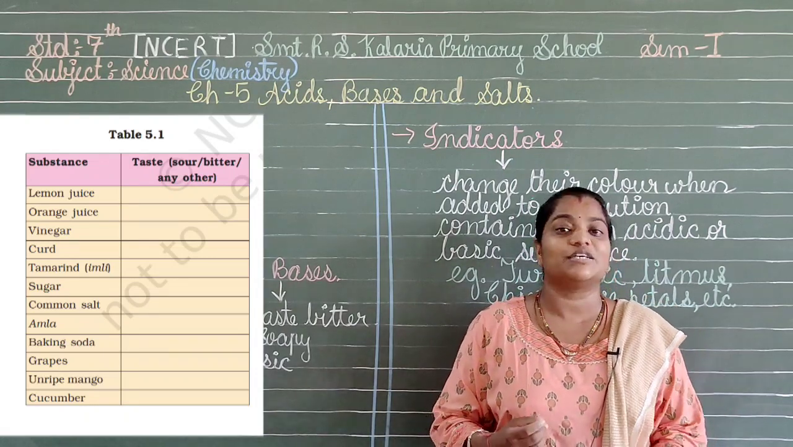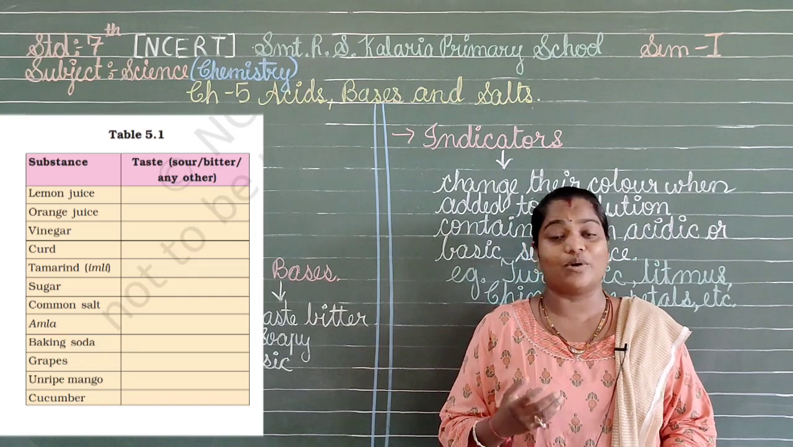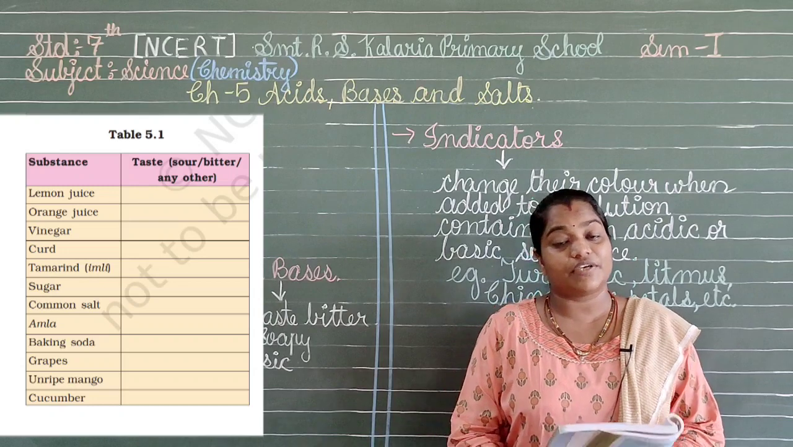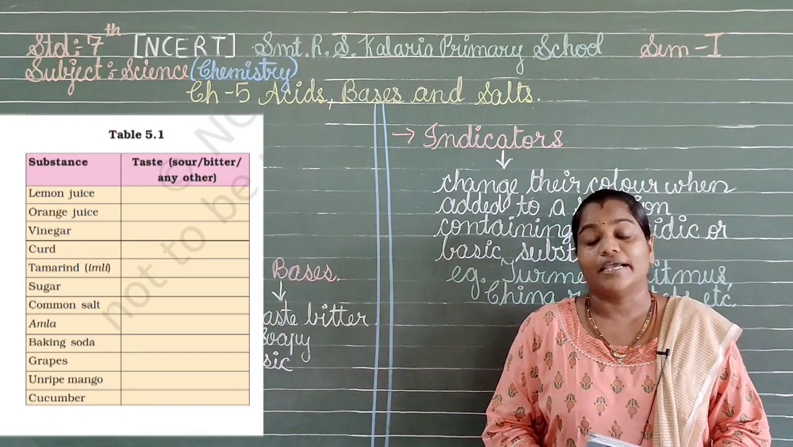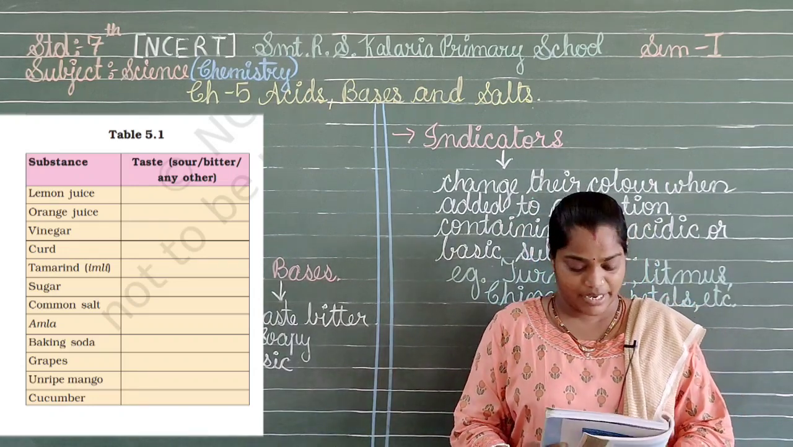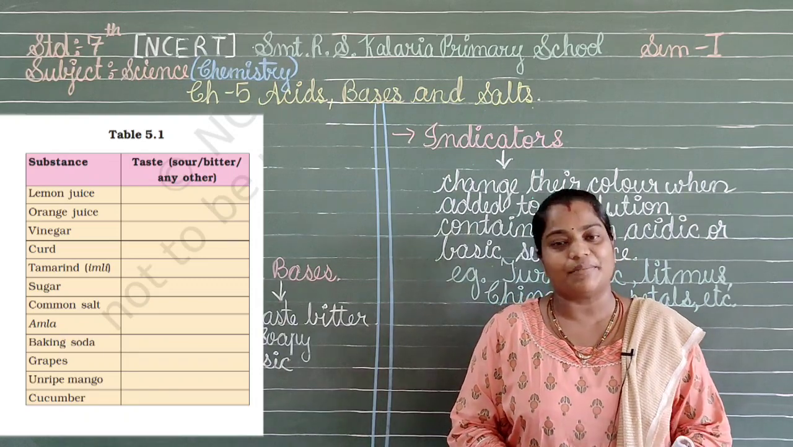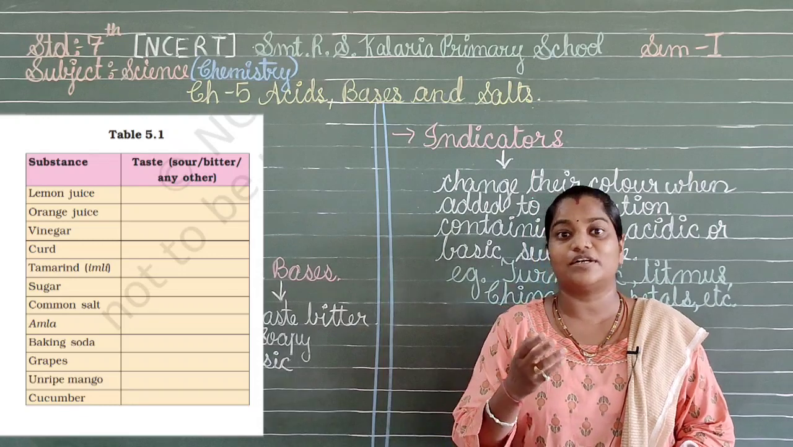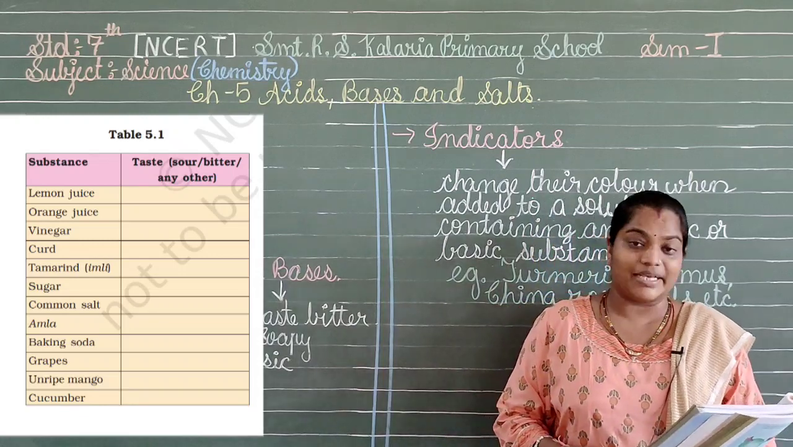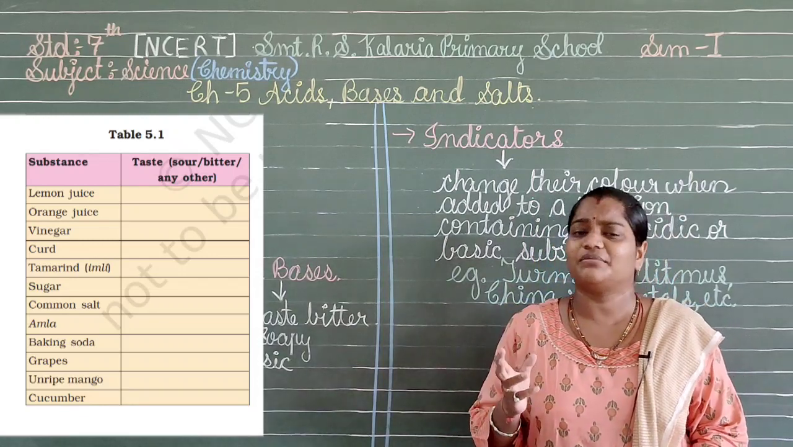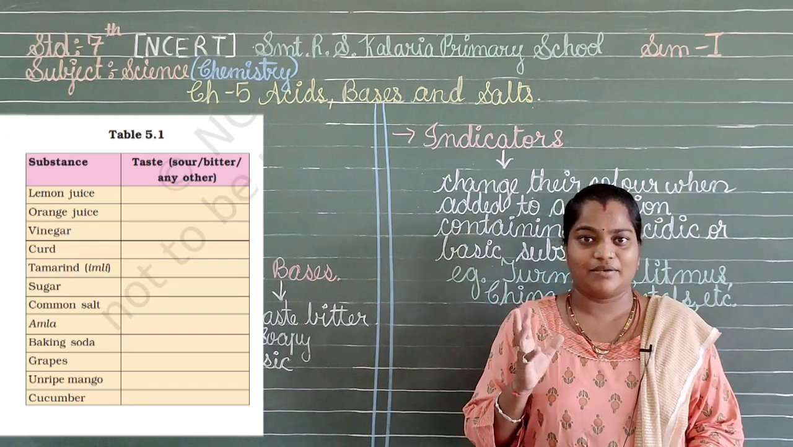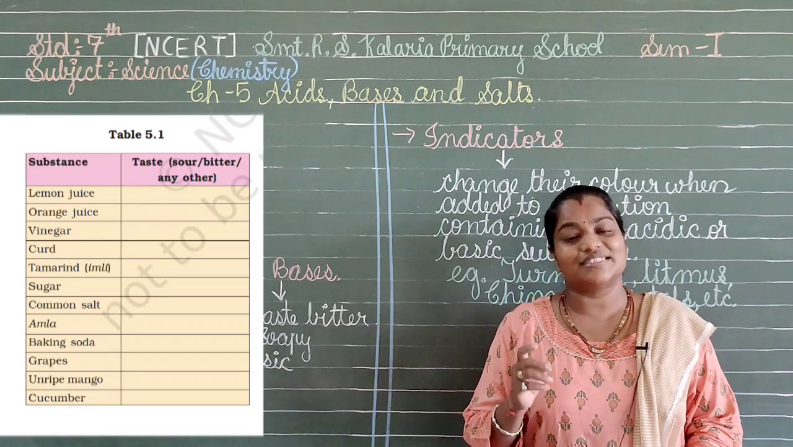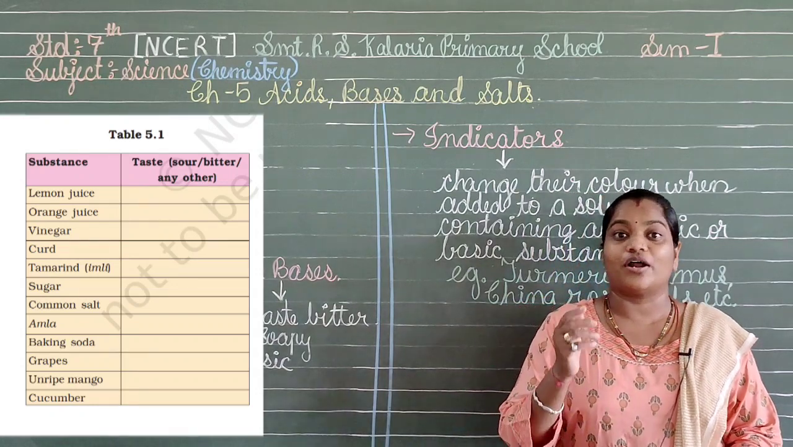The next one we have is the vinegar. Those who eat Chinese food will always love vinegar, isn't it? What does vinegar taste like to us? It gives a sour taste again. Then we have the curd, so yummy curd. What taste will we get from the curd? Yes, of course, it is the sour taste. The next one is tamarind. Tamarind means what? Imli. By the name only your mouth will be watering. Yes, so it is giving us again the sour taste.